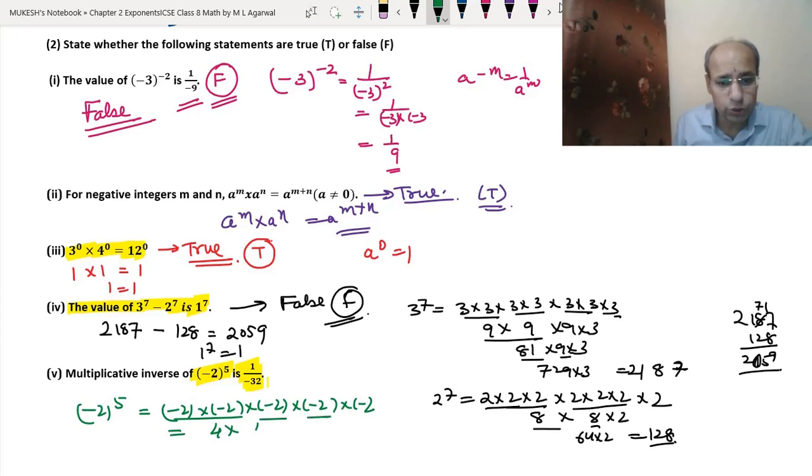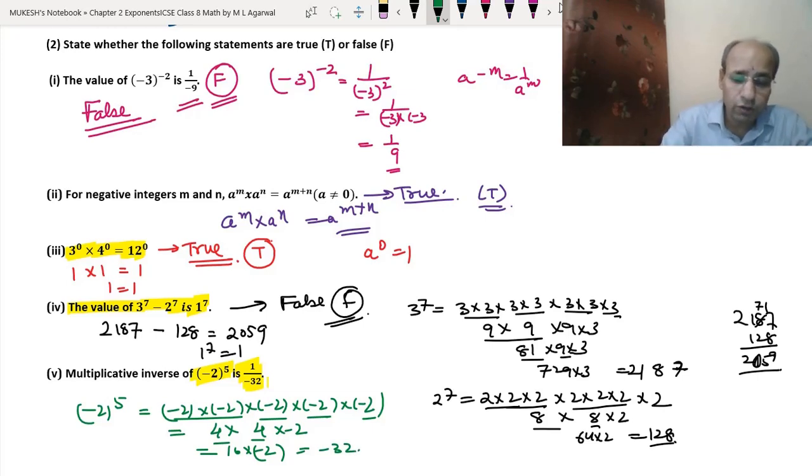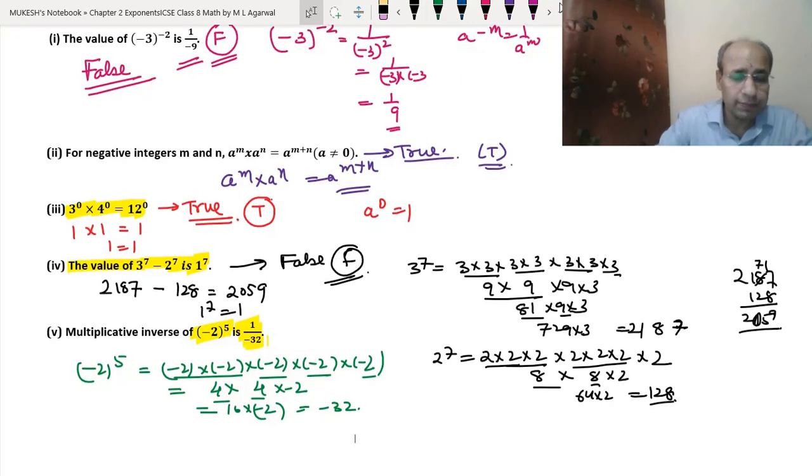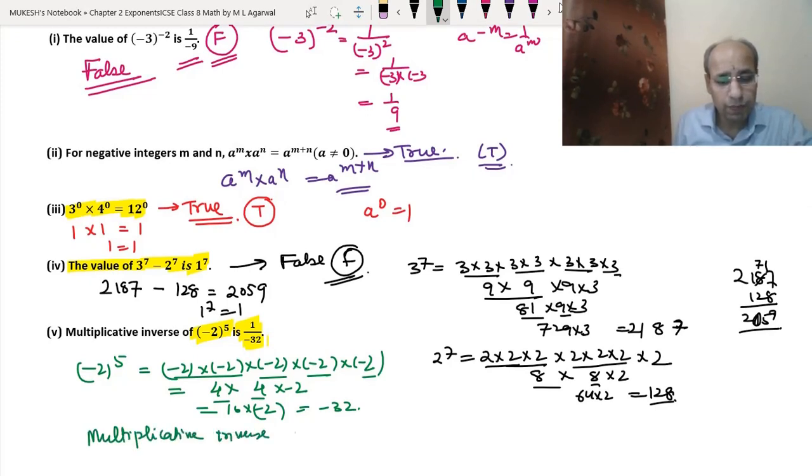Minus 2 into minus 2 is 4, into minus 2. 4 4s are 16, into minus 2, and 16 times minus 2 is minus 32. So this is the value of minus 2 to the power 5 that we are getting. So that means the multiplicative inverse will be 1 upon minus 32. So we are getting the same multiplicative inverse. So this we are getting the true answer.